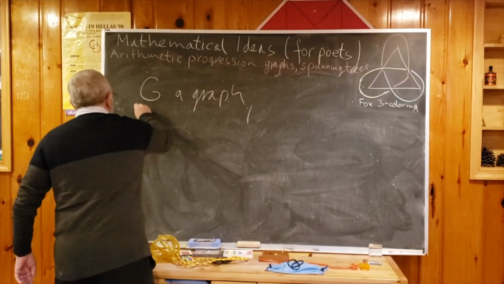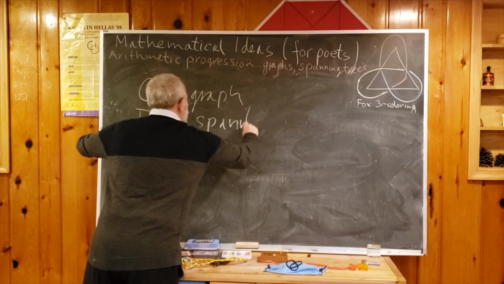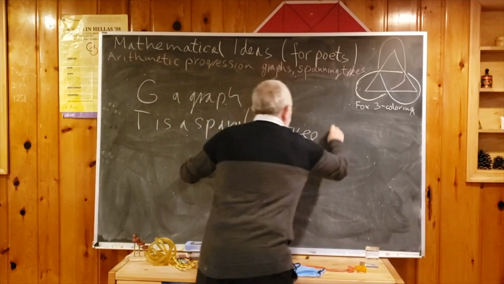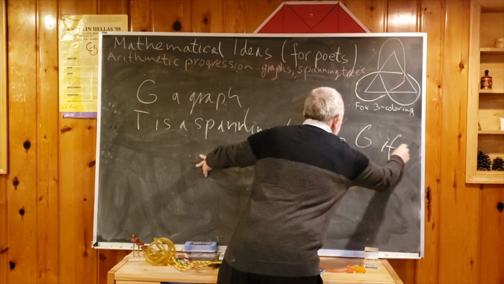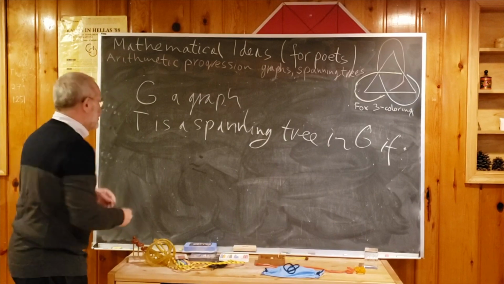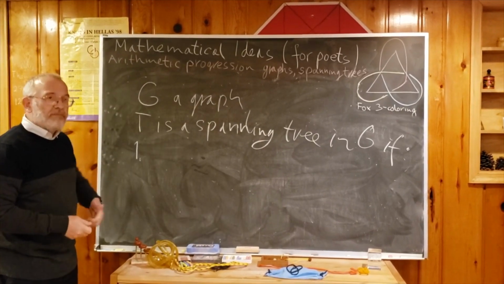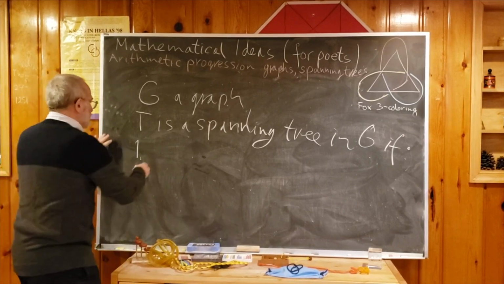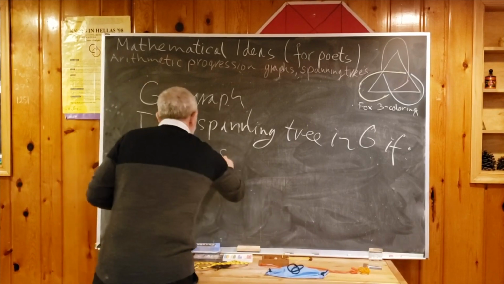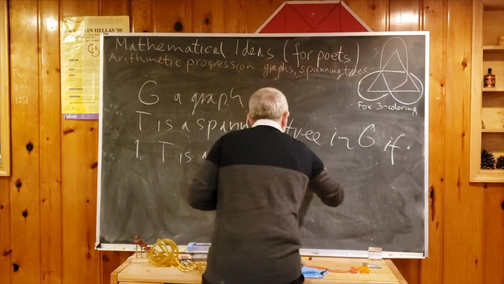Now T is a spanning tree in G if the following conditions hold. I will write the conditions I mentioned. First, T is a subgraph of G, meaning it's made of pieces of G. T is a subgraph of G.